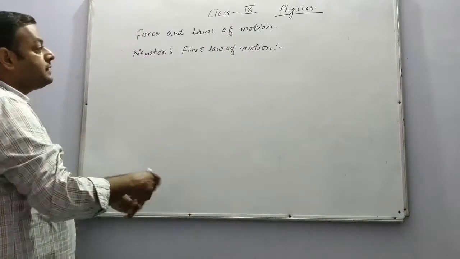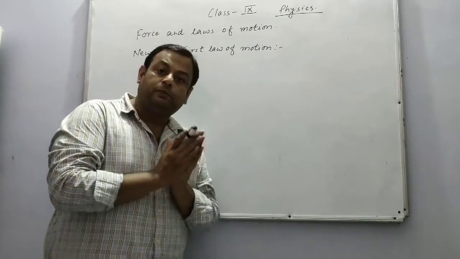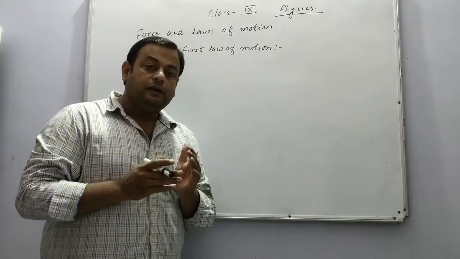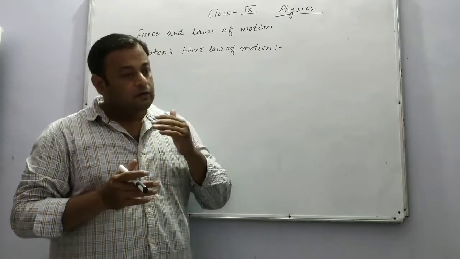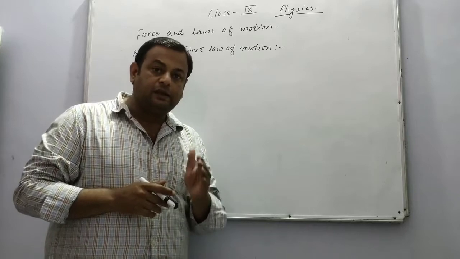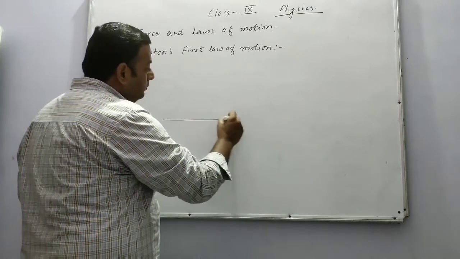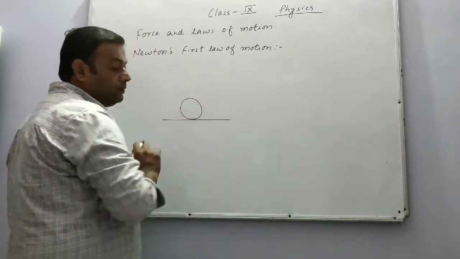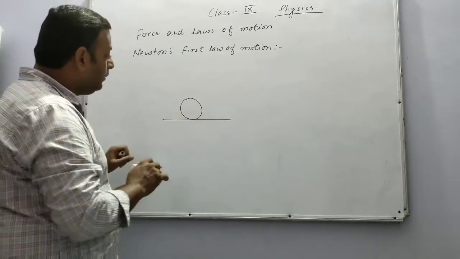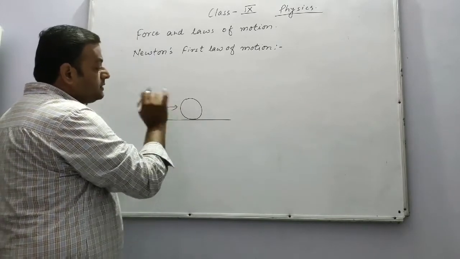So Newton's first law of motion states that if any object is kept in the position of rest, then it shall remain in the position of rest always. And if any object is moving, then it shall always be moving until or unless any external unbalanced force is applied on it. Suppose this is the ground and we have a ball on the ground, then this ball remains at rest until or unless we apply any unbalanced force.